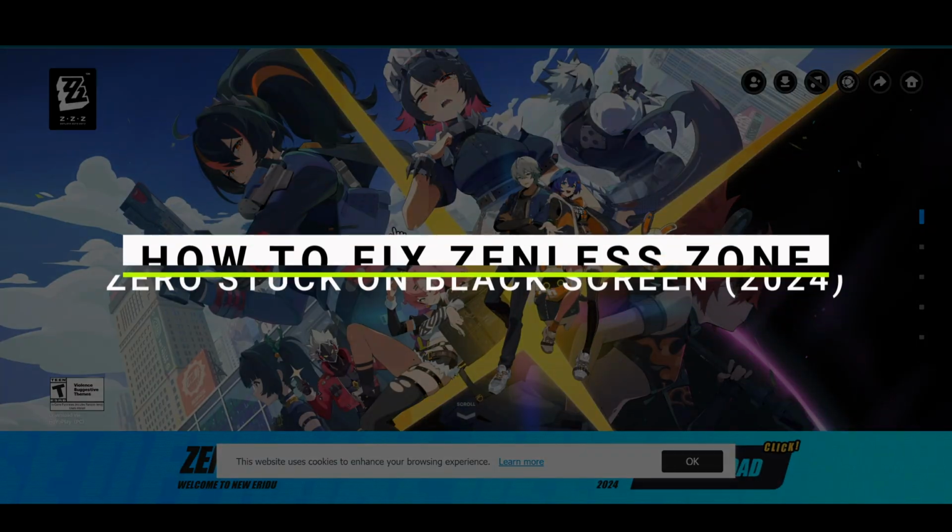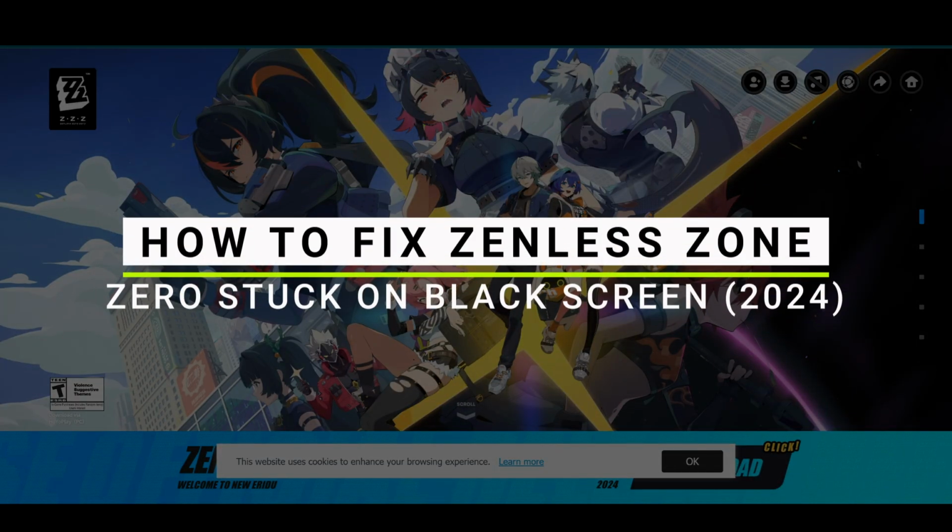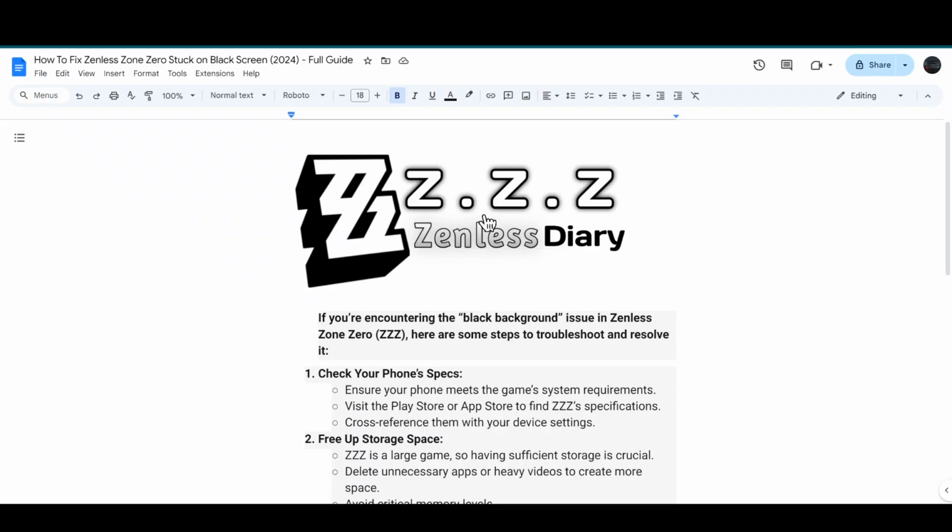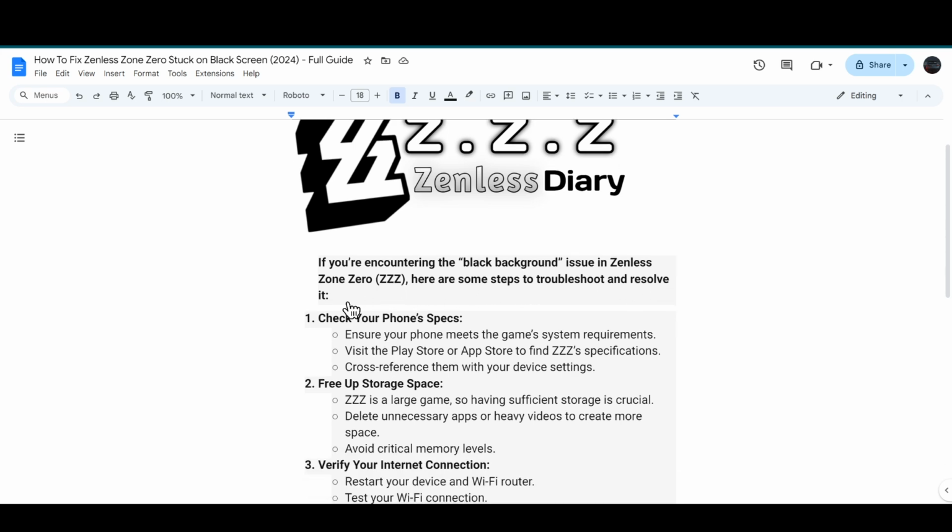How to fix the Zenless Zone 0 stuck on the black screen. So let's get started. If you are encountering the black background issue in Zenless Zone 0, here are some steps to resolve this issue. First of all, you have to check your phone space.